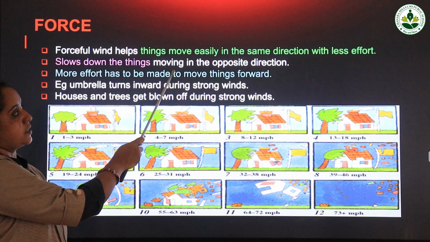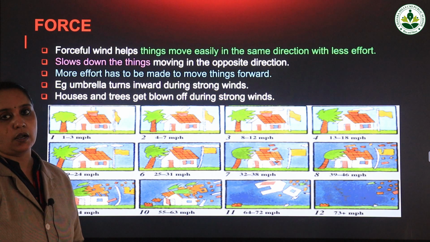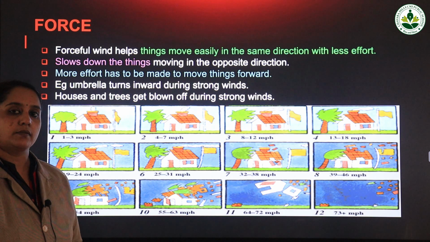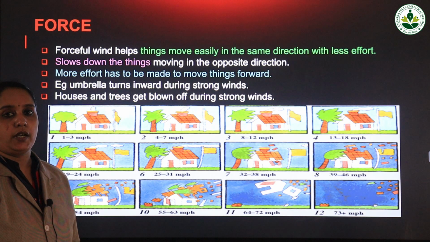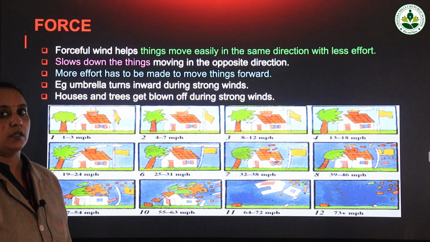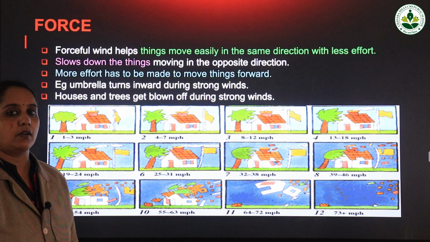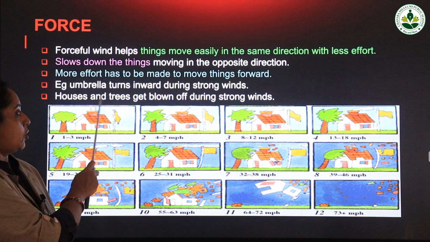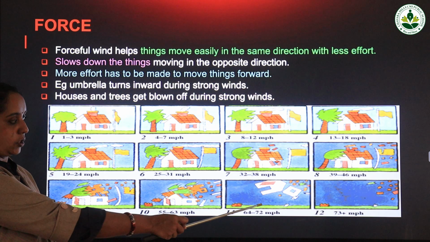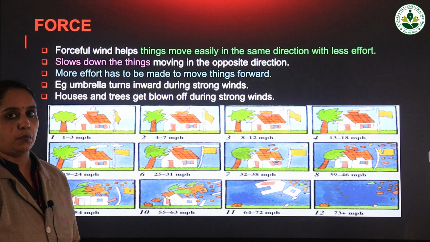So let us repeat. Forceful wind helps things move easily, in the direction in which they move, and it slows down things moving in the opposite direction. So when the wind is blowing strongly, sometimes if something is moving, it can be slowed down. In your textbook the picture shows the boy on the cycle is unable to move the cycle forward. Then the example of the umbrella turning inward during strong winds, and in the last one you can see the destruction of the house and the tree due to the forceful wind that has blown. Okay.